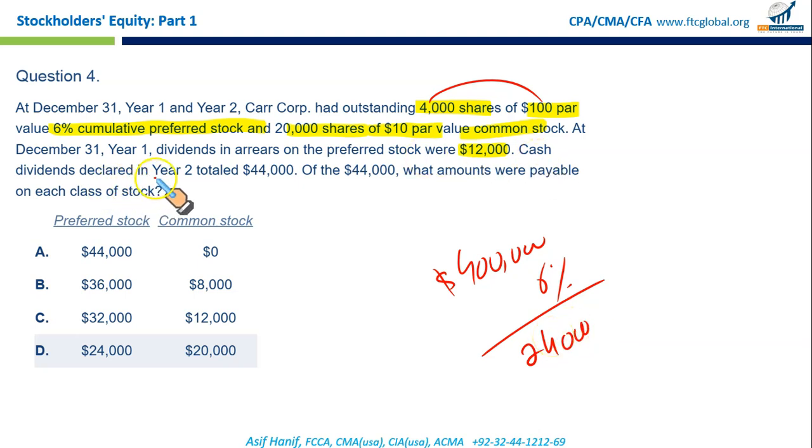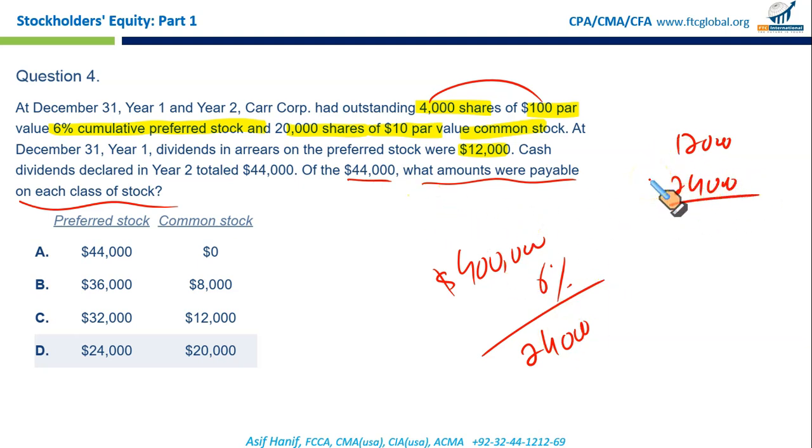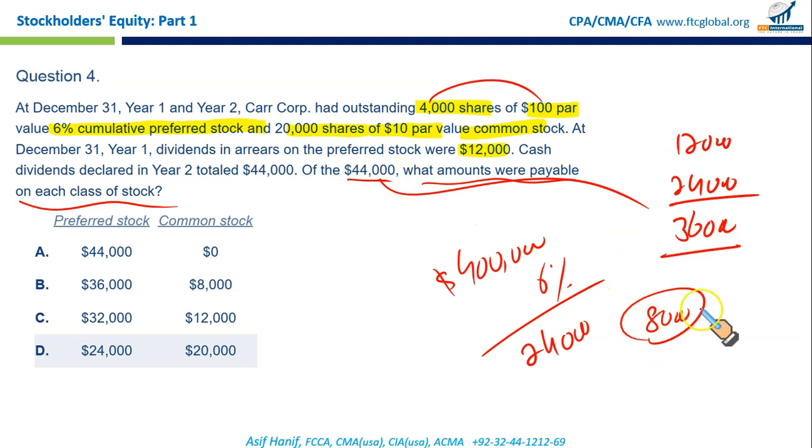Cash dividends declared in year 2 total 44,000. Of 44,000, what amounts were payable on each class of stock? First of all, out of this 44,000, you have to first pay this $12,000 in arrears. Next, you need to pay this $24,000 preferred stock dividend for the current period. That means this is what you need to pay out of this total amount. Whatever is the balance, that is 36 less than 44, this is the amount attributable to the common stock. So that's 36 versus 8. That makes B the correct option.